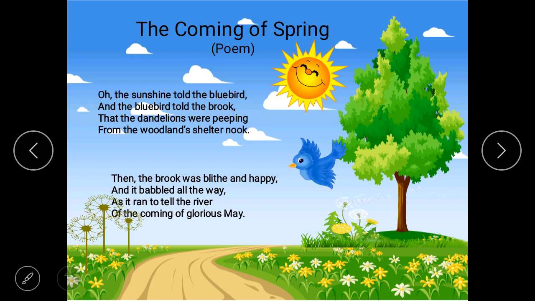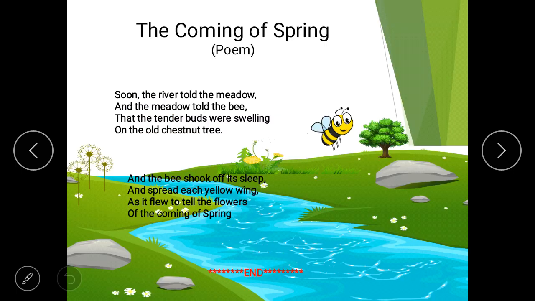Oh, the sunshine told the bluebird, and the bluebird told the brook, and that the dandelions were peeping from the woodland's shelter nook. Then the brook was blithe and happy, and it babbled all the way as it ran to tell the river of the coming of glorious May.